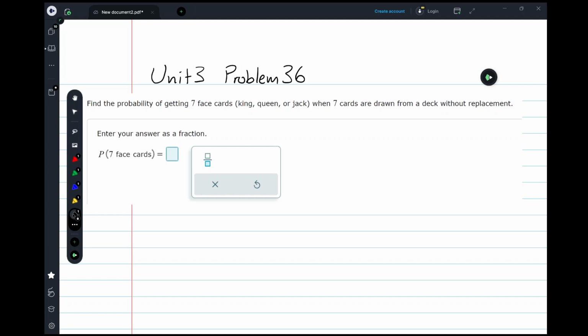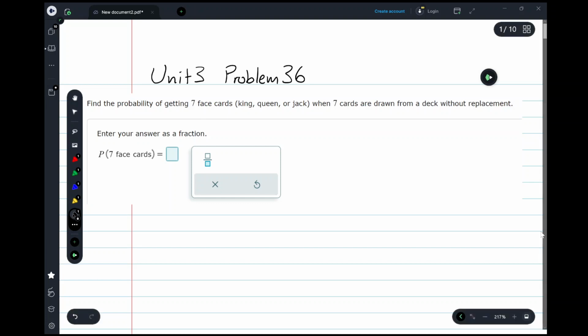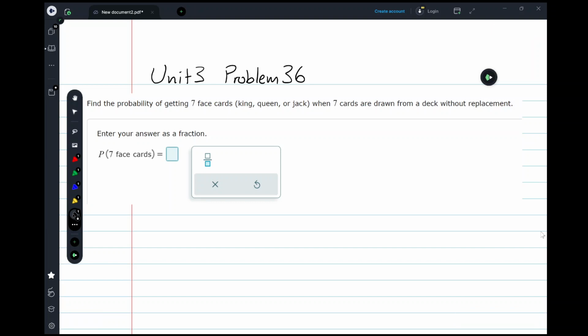In this video, we're going to take a look at problems 36 and 37 from Unit 3. We're going to combine our understanding of the counting rules and combinations, permutations with the concept of probability. So let's go ahead and take a look at this example we have right here from problem number 36.